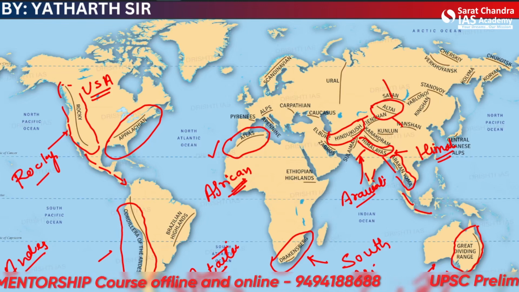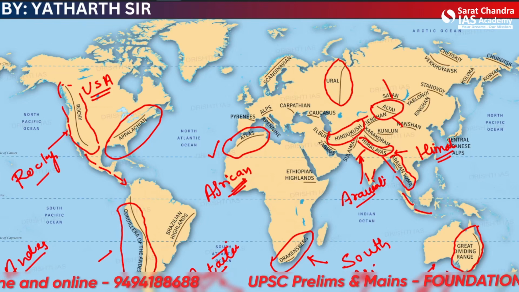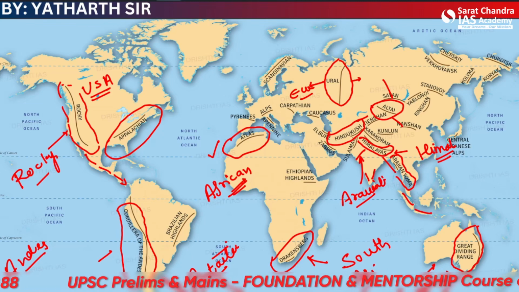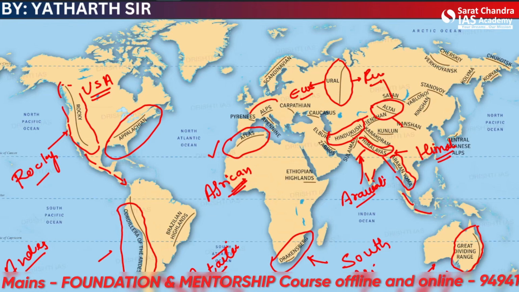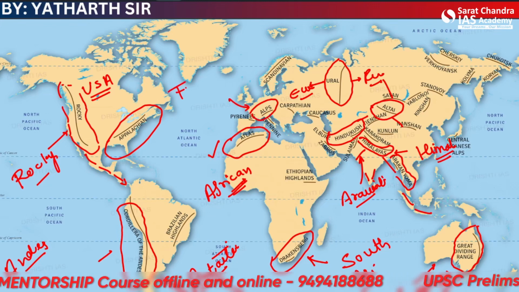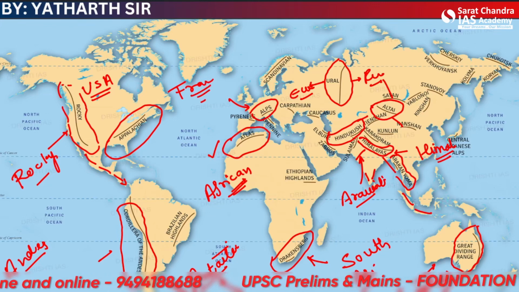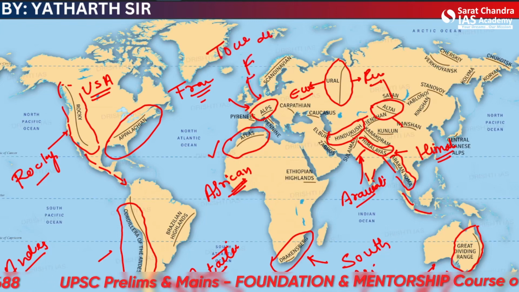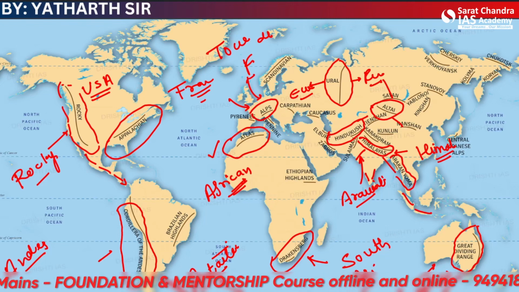All right, one more important mountain range are the Ural Range. This divides basically Europe and Russia. Then one more major mountain chain is the Alps. This is located on the border of France and Germany. All right, so a very important one. This is also very famous because of the Tour de France, which is a cycling race which happens in this area. Then there are a few mountains which are not very major towards the Russian side.